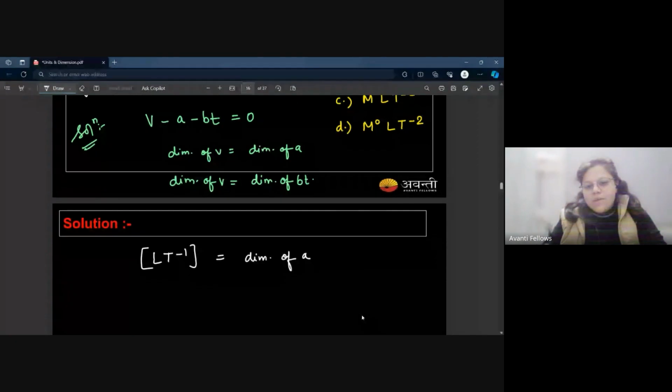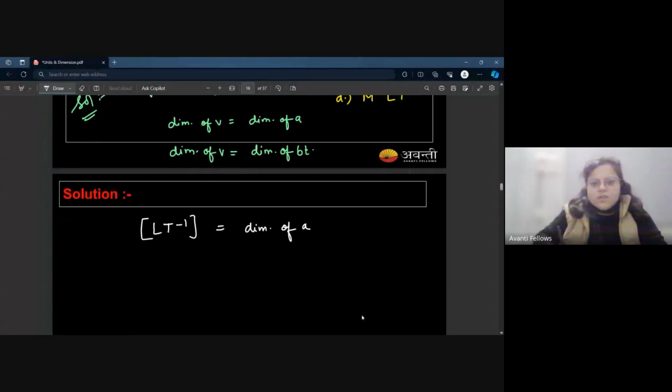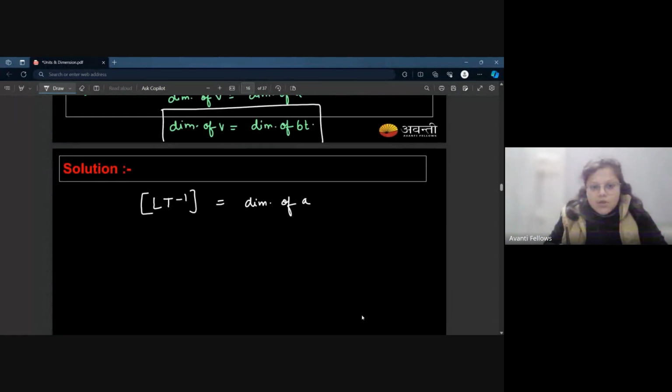I don't need the dimension of a, but still I just found it out. Now focus on this second statement, the dimension of v is equal to the dimension of bt. So the dimension of v is nothing but LT minus 1, and the dimension of b is something which you need to calculate. And here is the dimension of time. So just solve it. You will get the dimension of b is equal to LT minus 2.